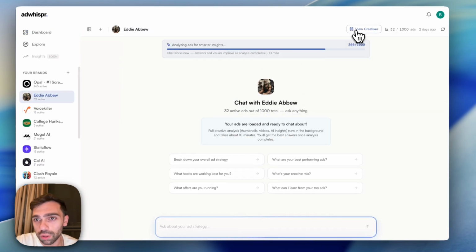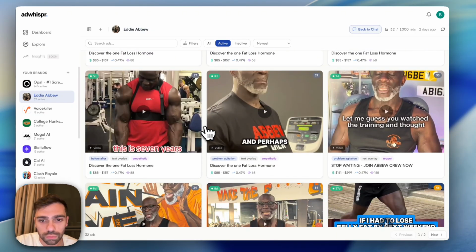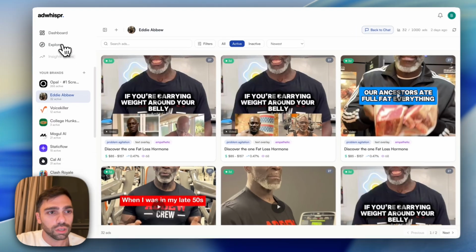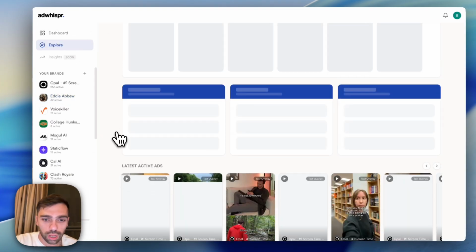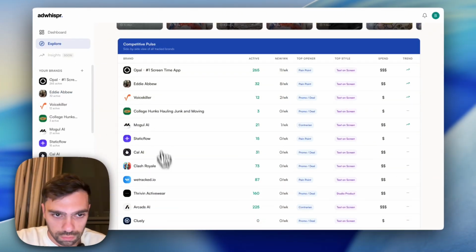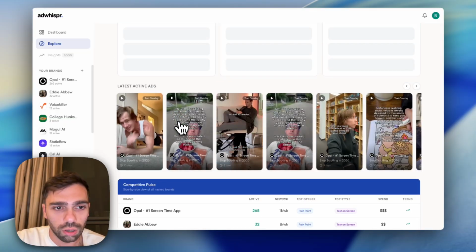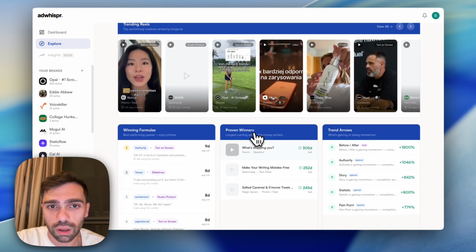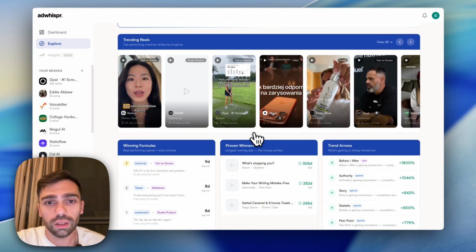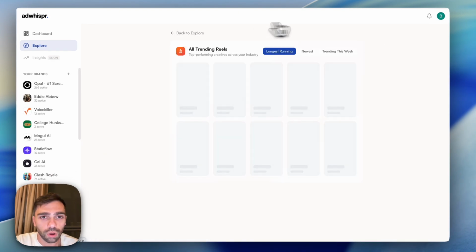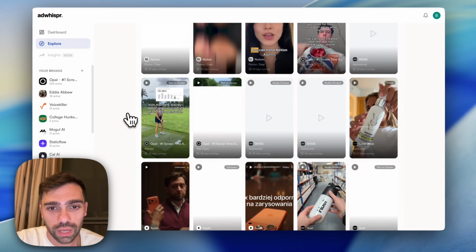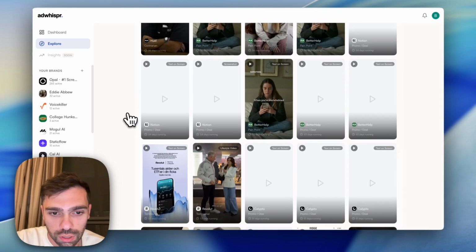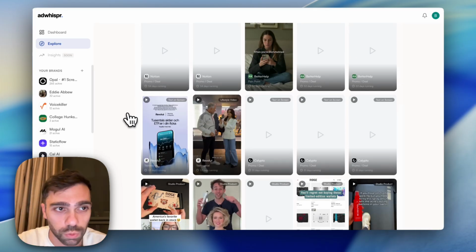You can see all the different creatives that they're running, which ones work best. This is an influencer who's running ads for his fitness campaigns. You can go to the Explore page and check out all the brands that you're tracking, all of the reels and the ads that they're running. You get daily updates about any new ads that they start running, and you have a whole reel library of the best performing reels and ads being published. So cheers, that's what AdWhisper is.